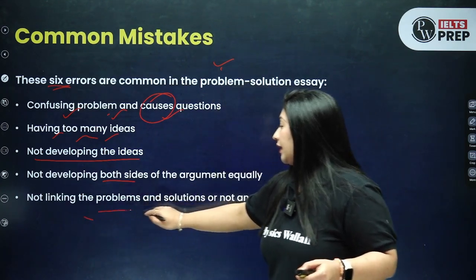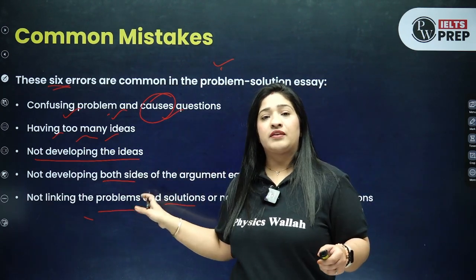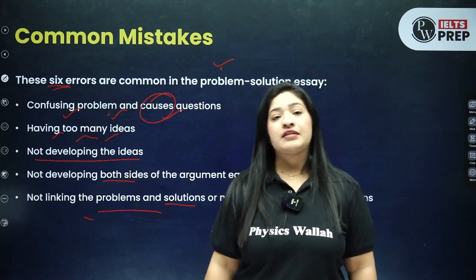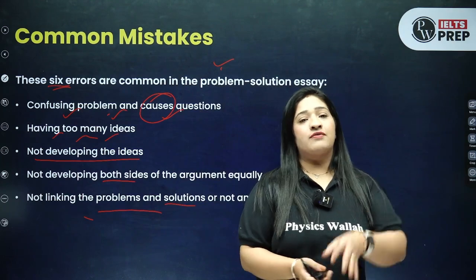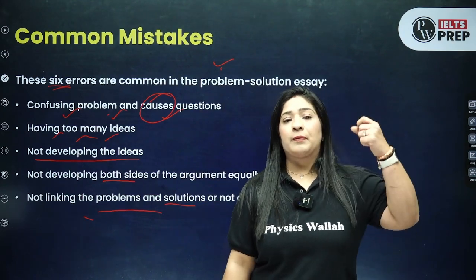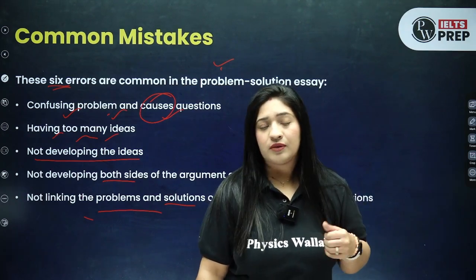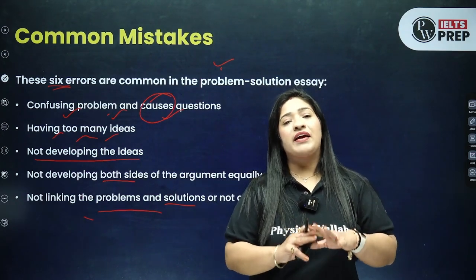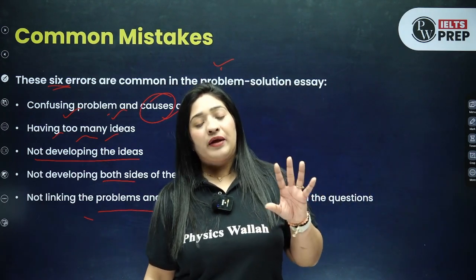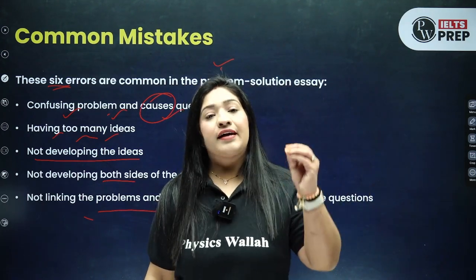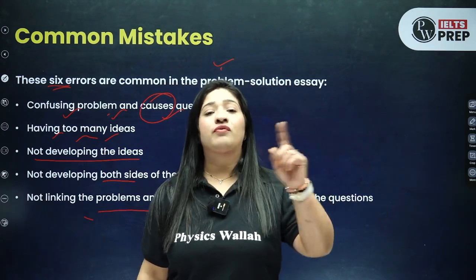Now, not linking the problem and solution. One of the very, very common problems I have seen that students are facing this. Let's suppose when they are generating the ideas, okay, why it is happening, right? They have so many ideas. Okay, this is happening because of this, because of that. But when they are writing the solution, जब वो solution पे आते हैं तो they write down a very general solution. So you need to understand कि जो जो problem आपने consider किया है या जो जो causes आपने अपने essay में लिखा है, make sure you are writing the solution of that cause only.